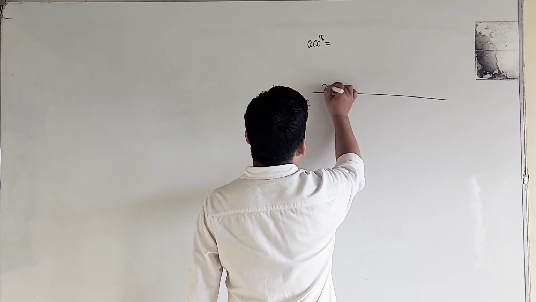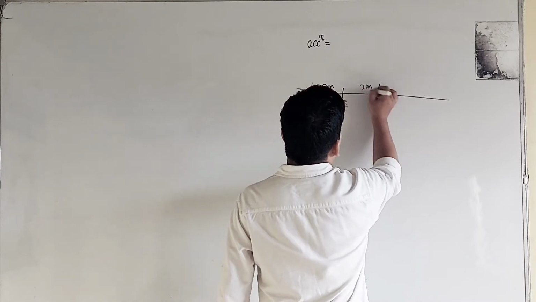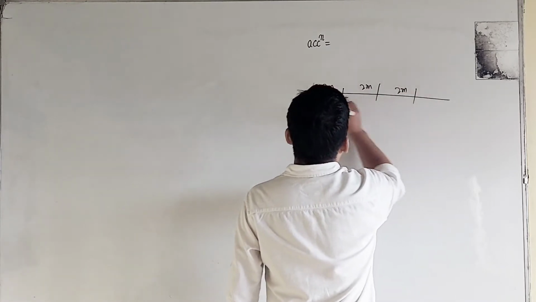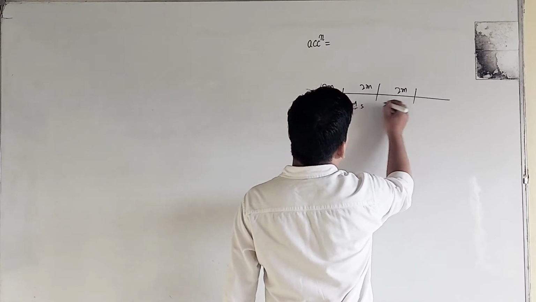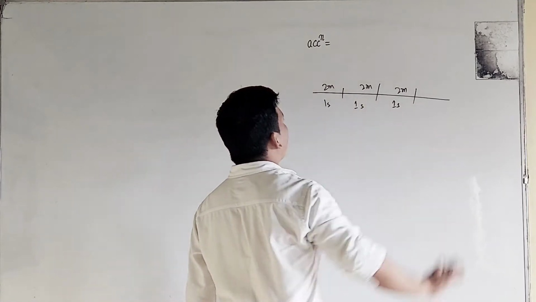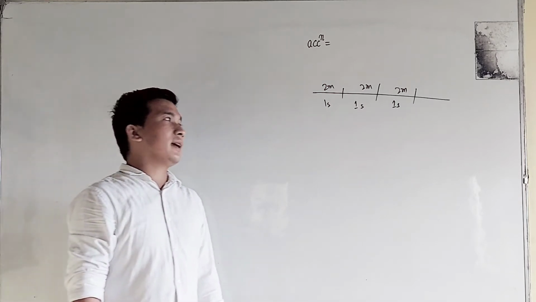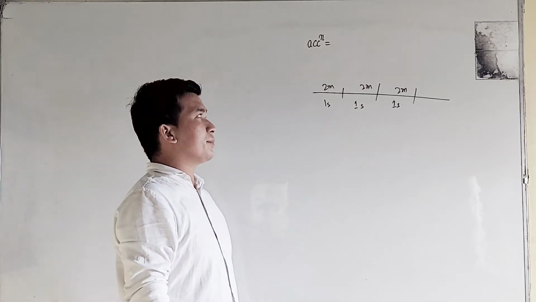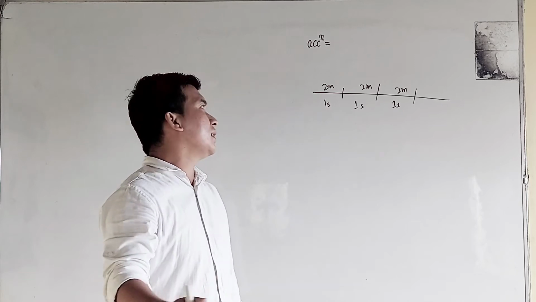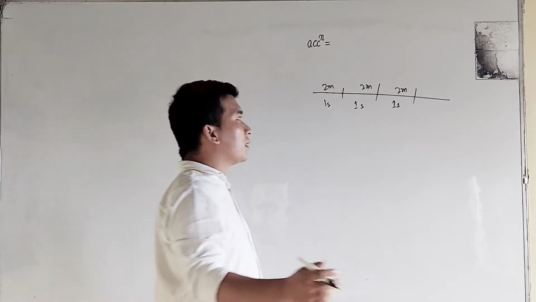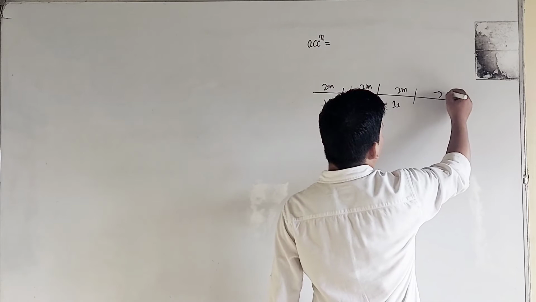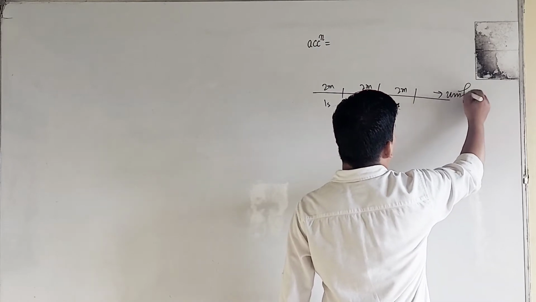This is 2 meter, and this will be also 2 meter. This will be also 2 meter. That means for every second the body produces 2 meter as displacement. If the body produces the equal displacement of 2 meter every second, in equal time intervals, then such type of motion will be known as uniform motion.